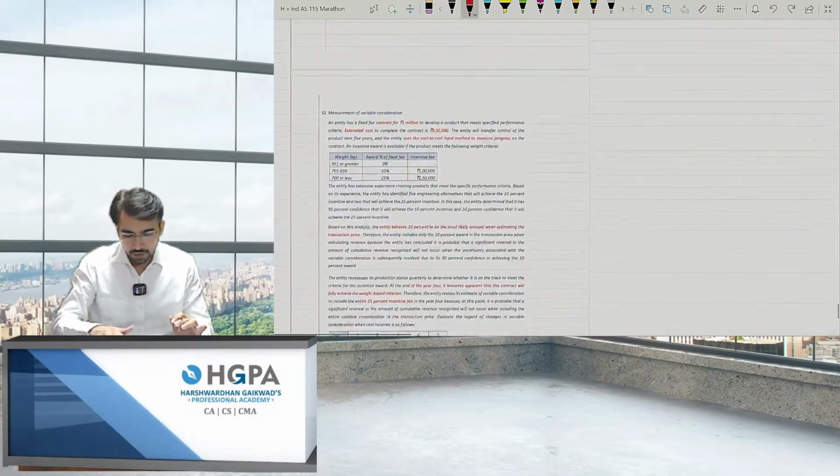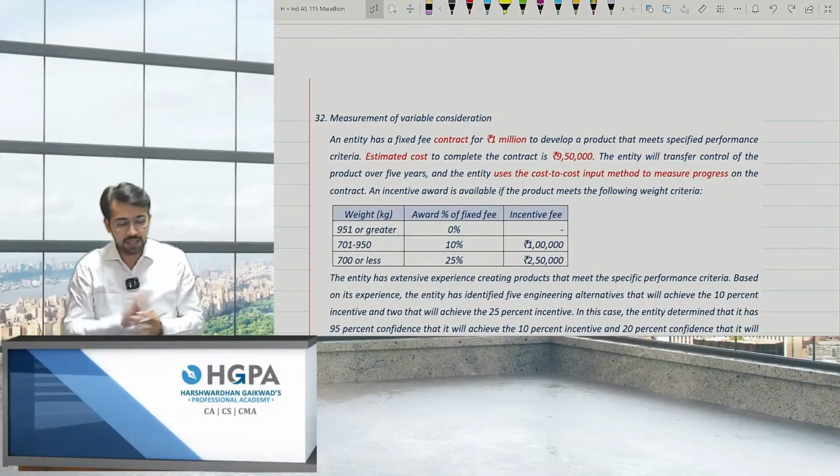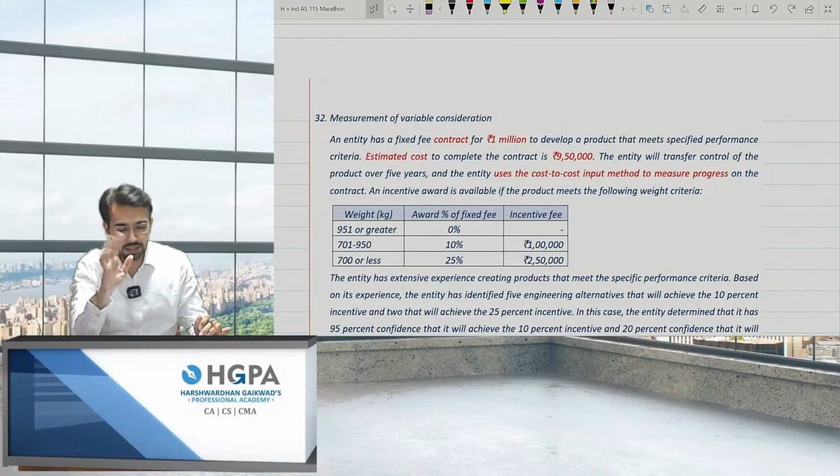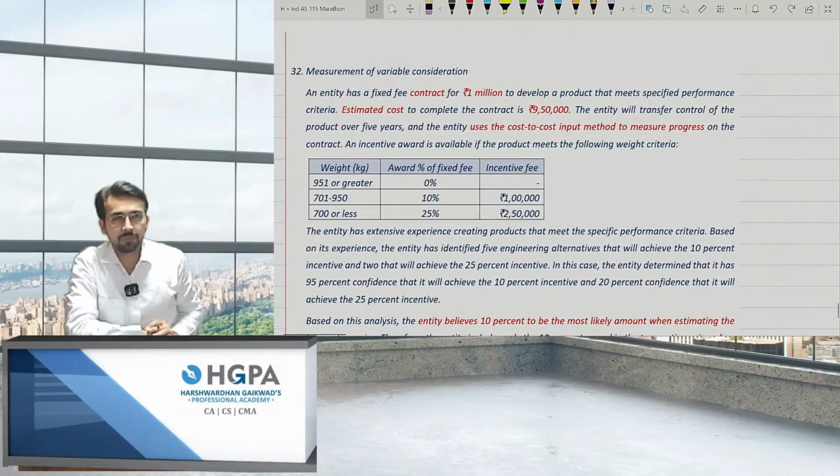Next, the last question. It is basically incentives. If you remember, the expected value, variable consideration, expected and the most likely, right? So this is that question itself. So please pay attention. The last question, 32.